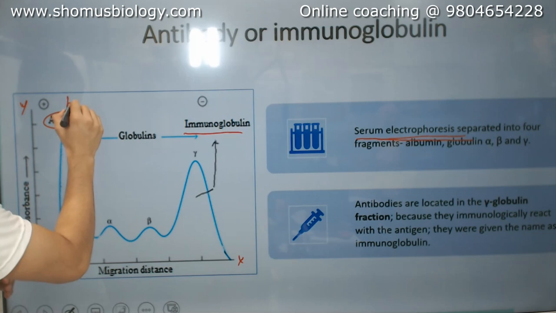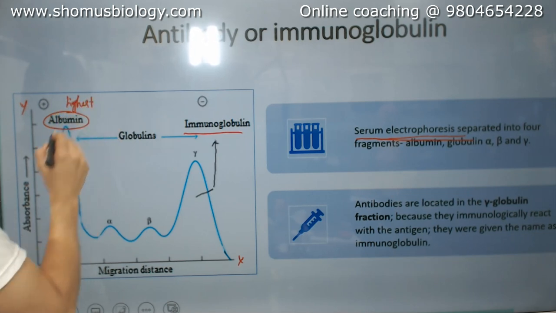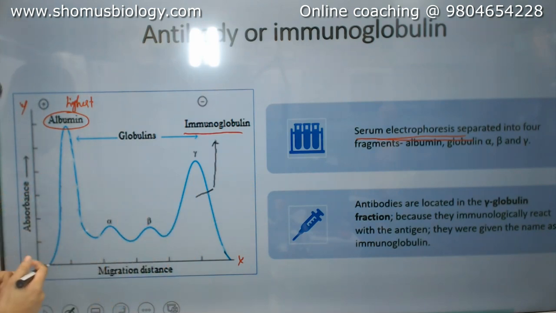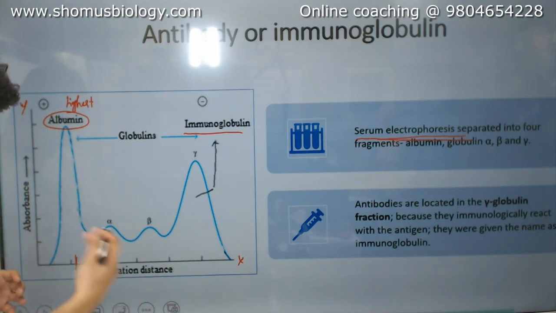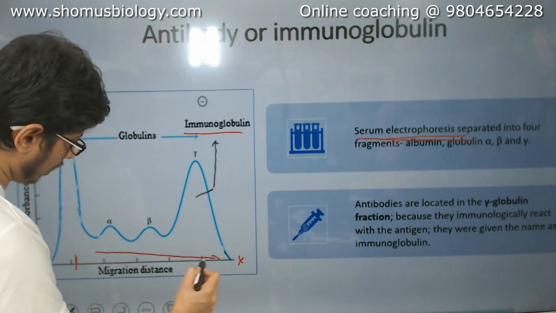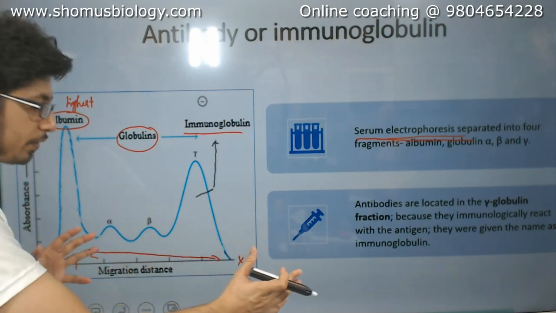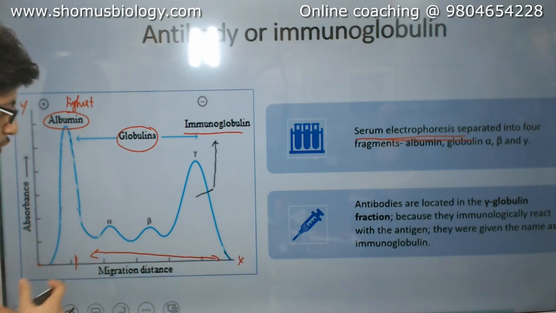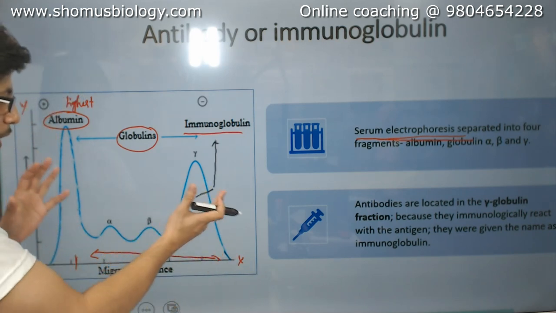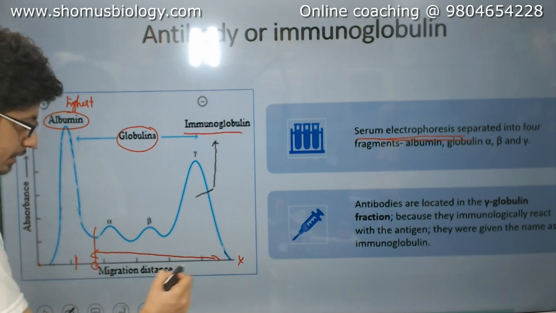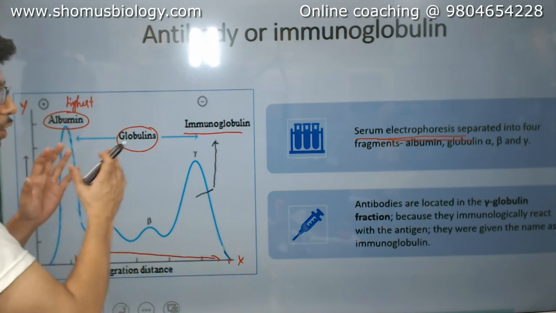This is the highest. And secondly, the rest of the proteins have less absorbance, and if you look at the migratory distance, the albumins come really close, really fast, and afterwards the rest are known as the part of globulins, where the migratory distance is far away from the start point here. So any protein that comes from this point of migratory distance to this point will be termed as globulin proteins.